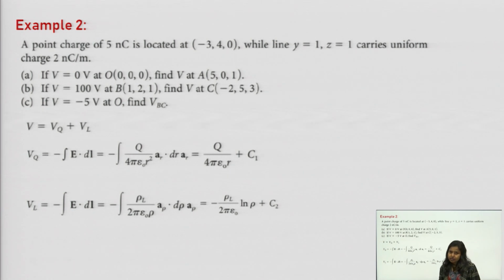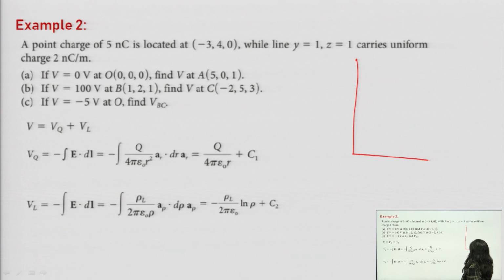Here we have different kinds of charges. So first of all, again we need to draw the diagram. This is x, y and z.